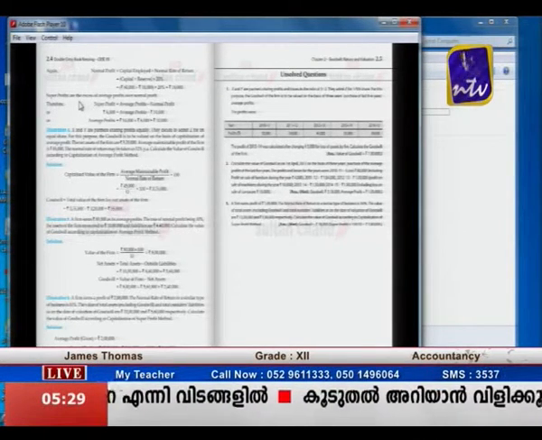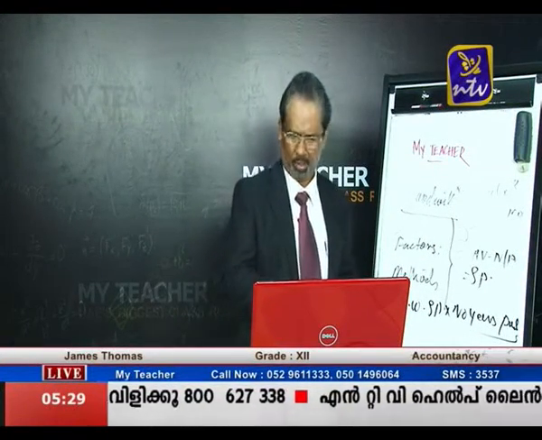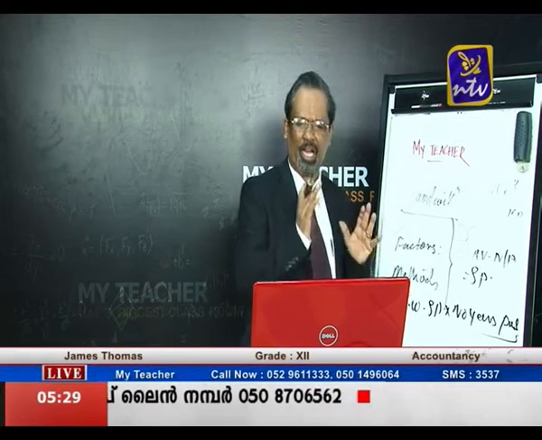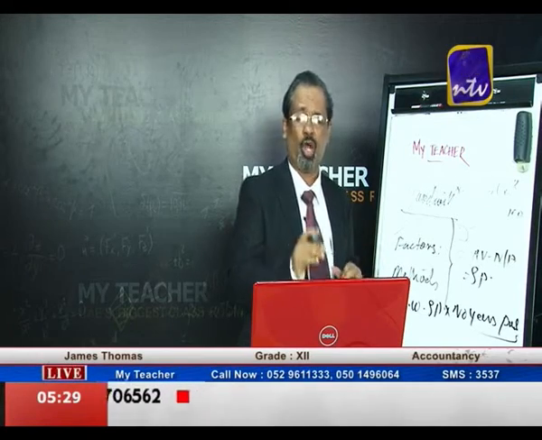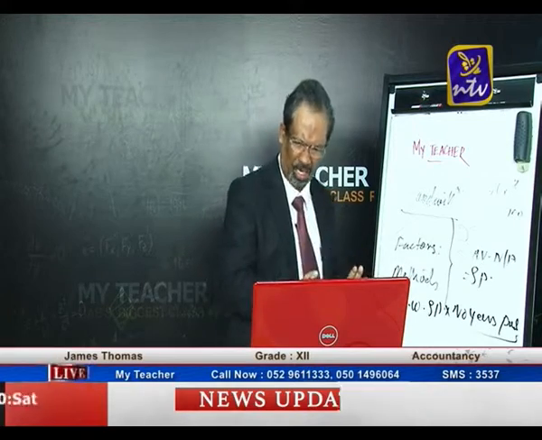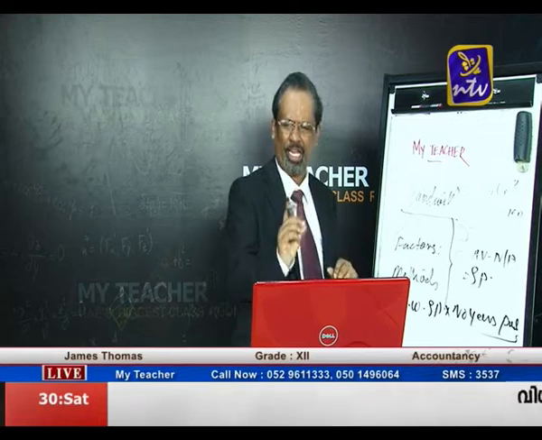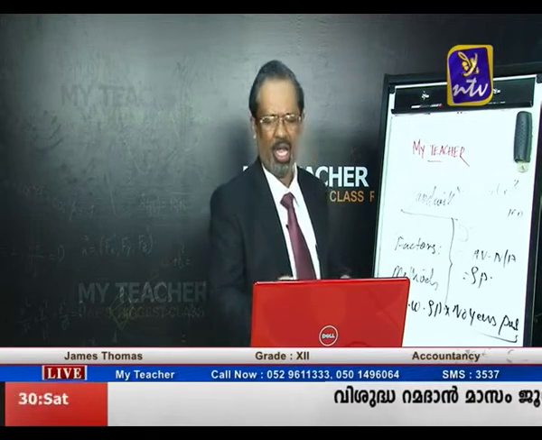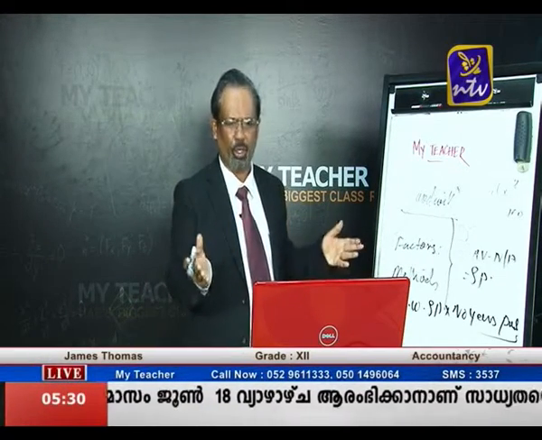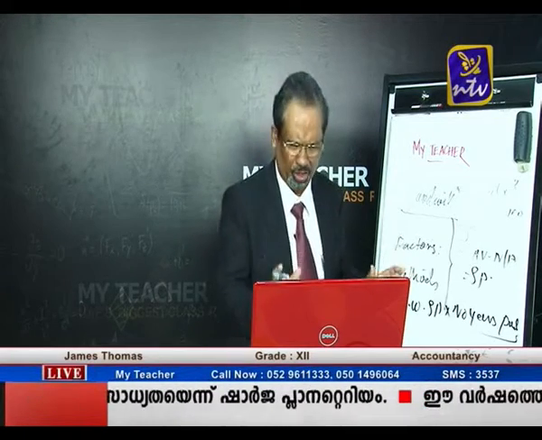Now we have studied two methods. The first method is the average profit method, how to calculate goodwill. Under the super profit method, the goodwill is calculated by computing the following steps. Number one, first you find out average profit, second normal profit, and third super profit. For average profit, you know the formula: total profit divided by number of years is equal to average profit.